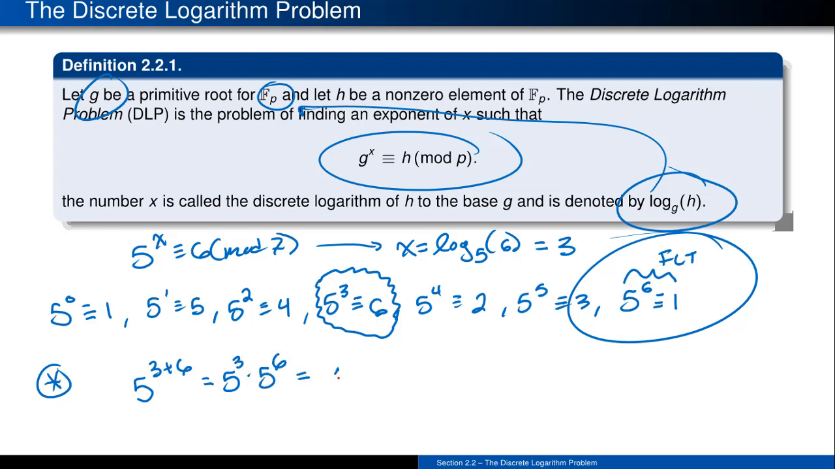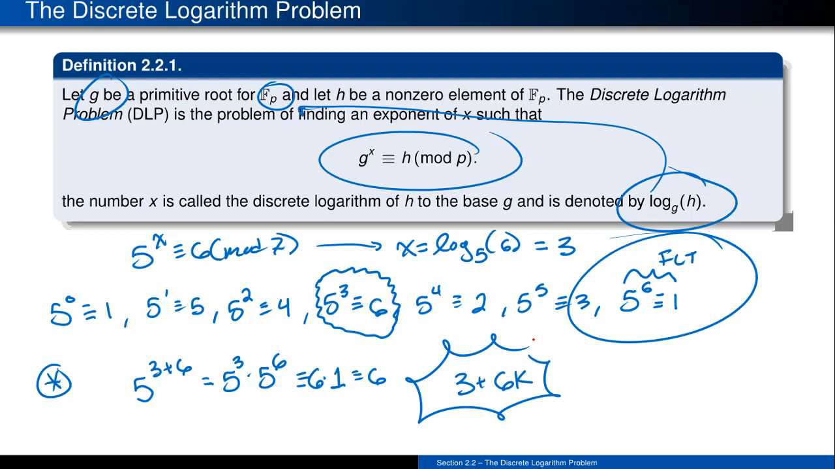Well, 5 to the 6th is going to fire off a 1. The 5 cubed we know is going to make a 6. So that thing at the end of the day is again going to kick out an answer of 6. So in general, any solution to this thing is going to be of the form 3 plus some 6k. So those become all possible solutions for this particular discrete log problem.